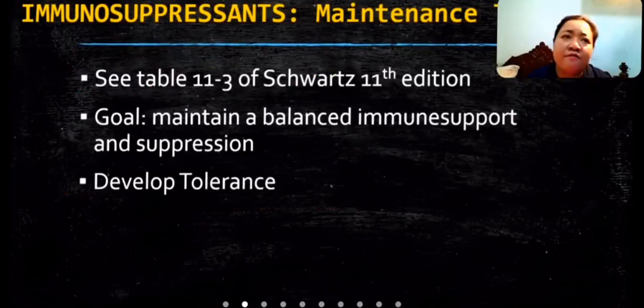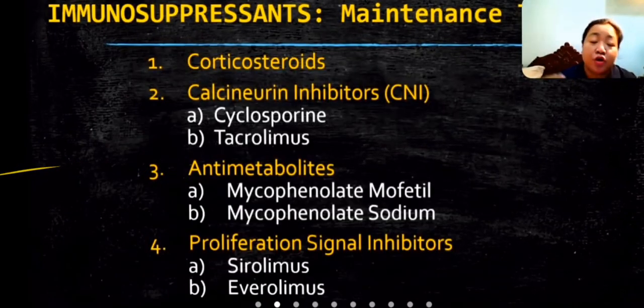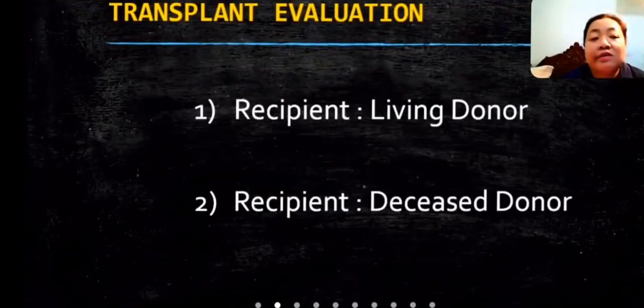For immunosuppressant maintenance, details are given in Smith's Urology 11th edition. The goal is to maintain a balanced immunosuppression so that they develop tolerance. Corticosteroids, calcineurin inhibitors like cyclosporine and tacrolimus, antimetabolites like mycophenolate mofetil and mycophenolate sodium. Proliferation signal inhibitors like sirolimus and everolimus.